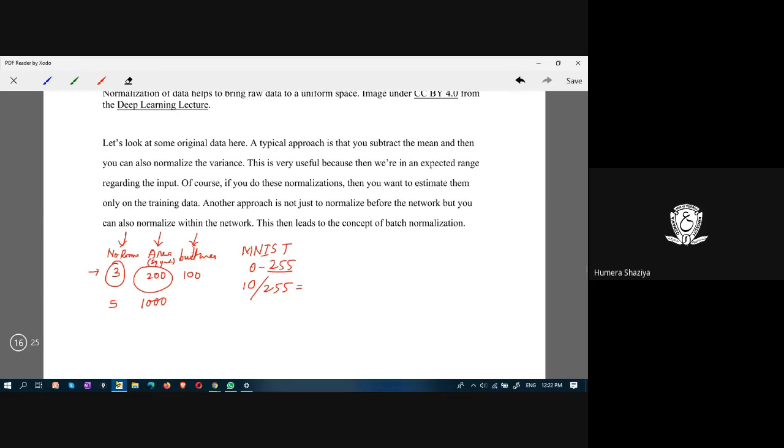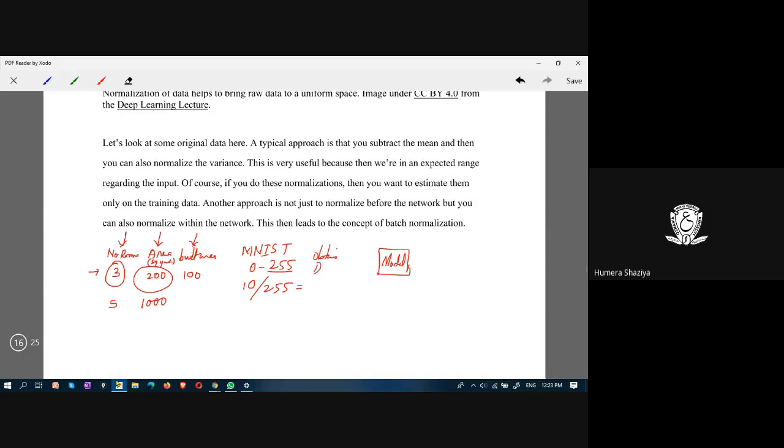This normalization is performed before giving this data to the model. This is the model. And here we first obtain the data set.